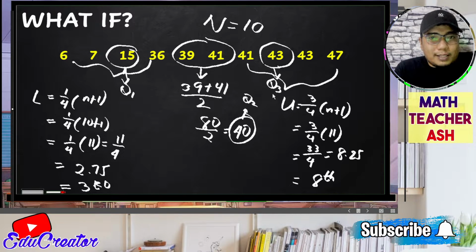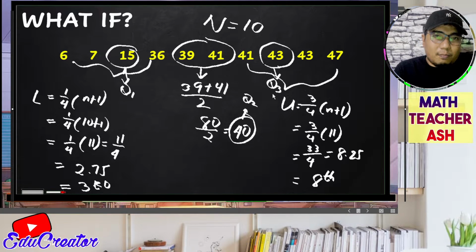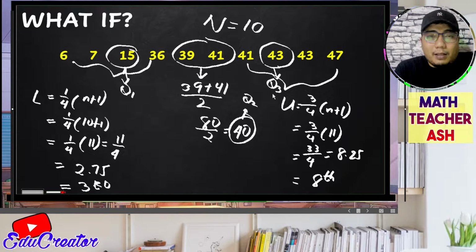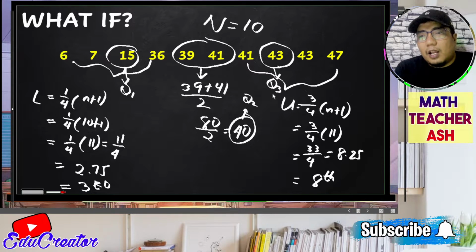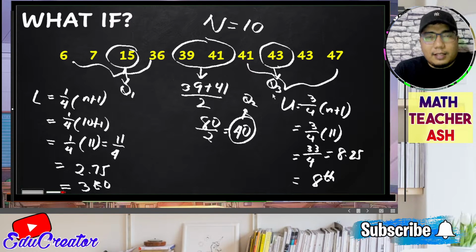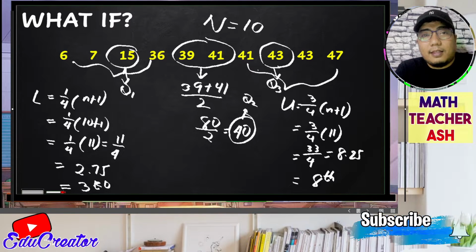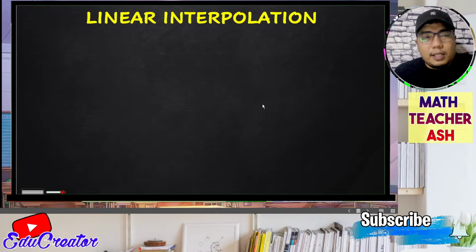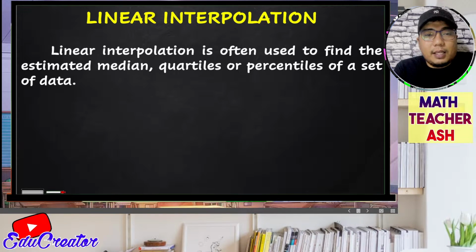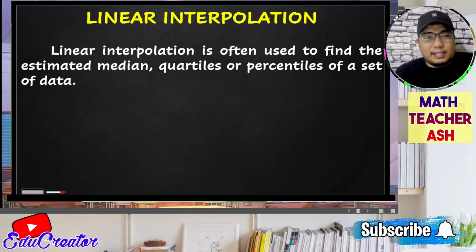So applying quartiles in a data set that has an even or odd number of elements, we can solve it using the Mendenhall-Sinzich method. However, there are also arguments that if we wanted to get the actual value of the quartile, there is still another method, and that is what we call the linear interpolation. So in this linear interpolation, my dear math learners, it is often used to find the estimated median, quartiles, or percentiles of a set of data.